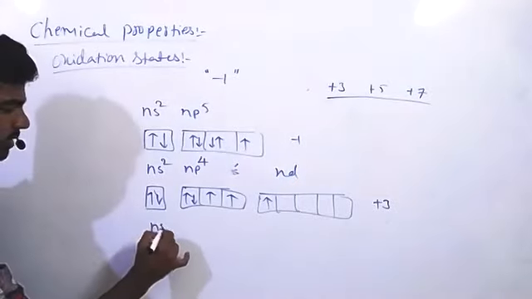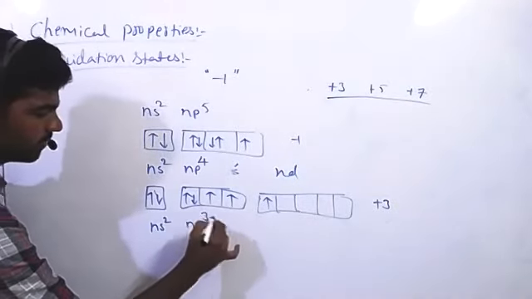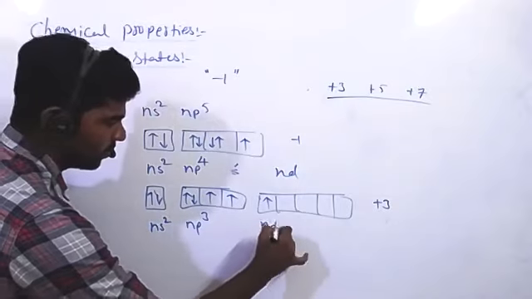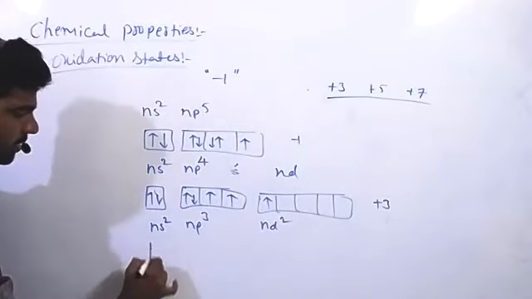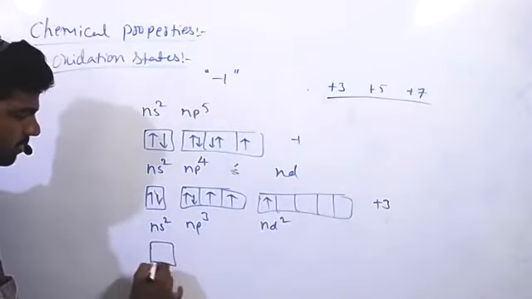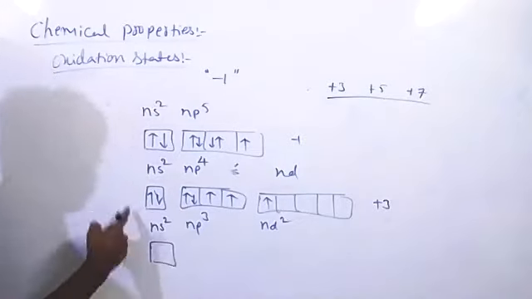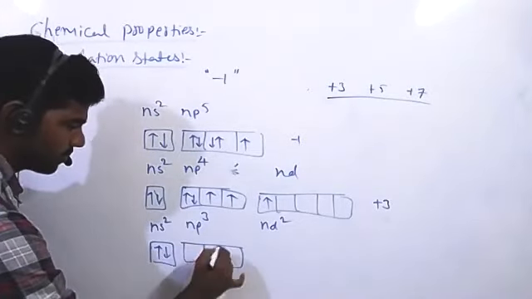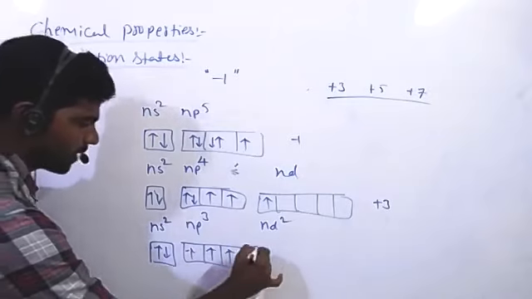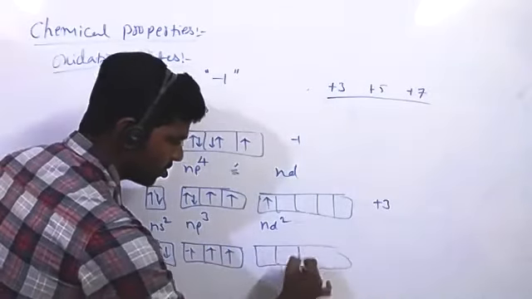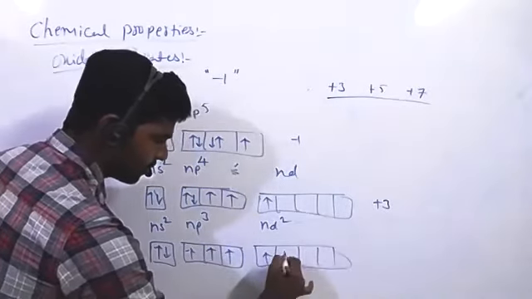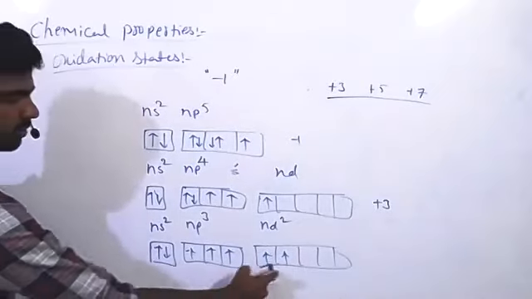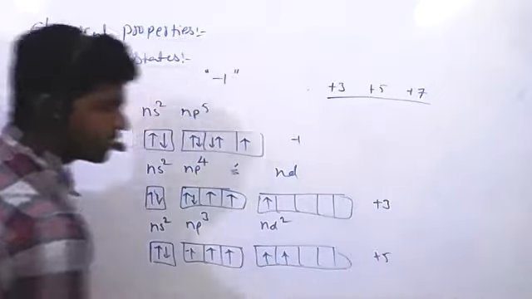And ns2, np3, and nd2, in this state, this is excited state 1, excited state 2. Unpaired electrons, 5 are there. So in this case, it is able to show +5 oxidation state.